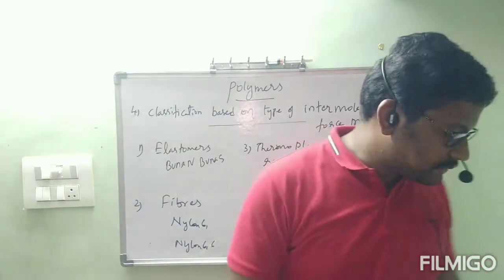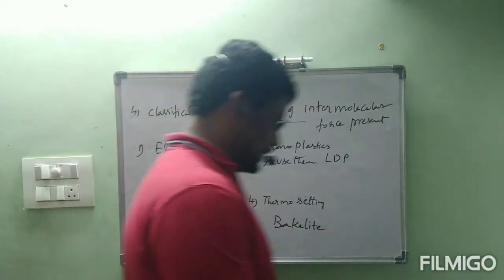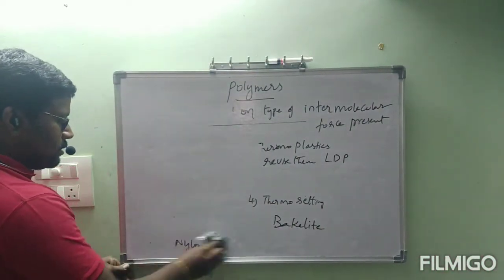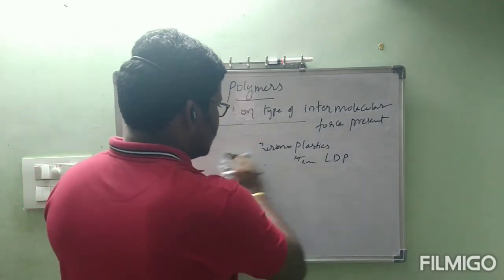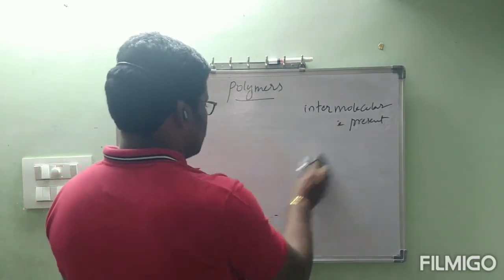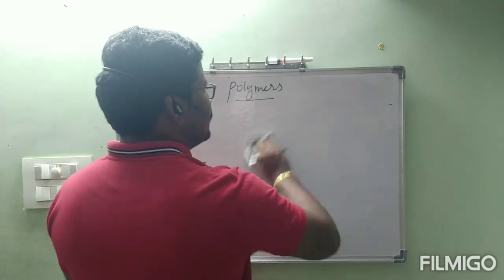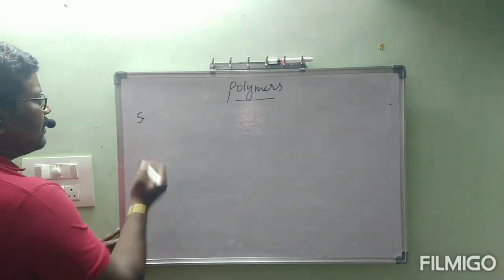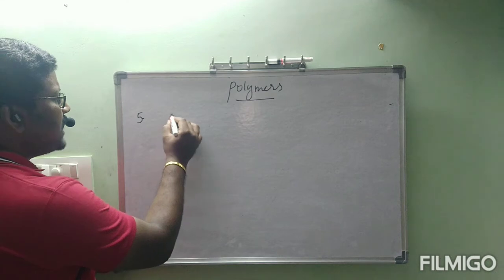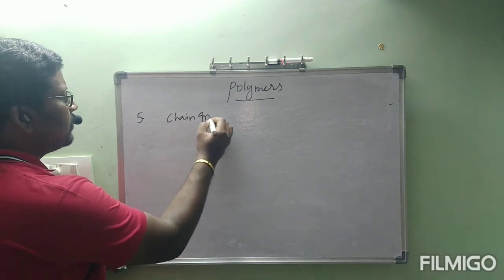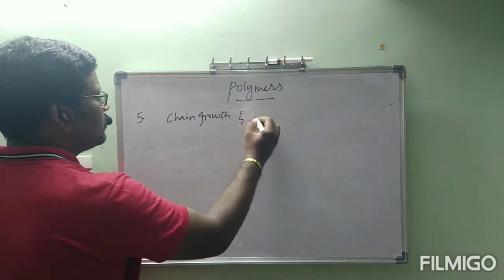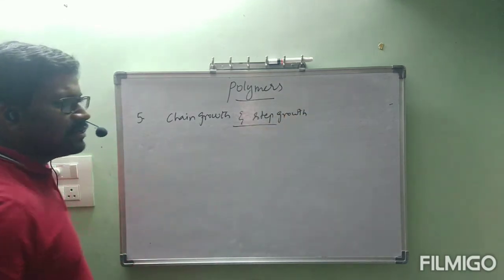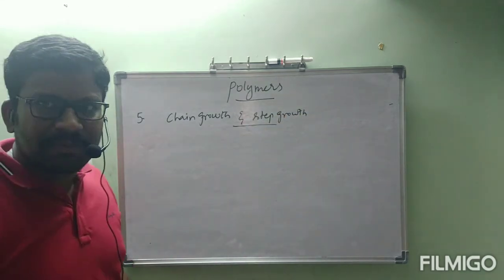And the fifth classification is depending on chain growth and step growth. This fifth classification is not required actually, but anyway they give it. This comes under addition polymerization and condensation polymerization only.